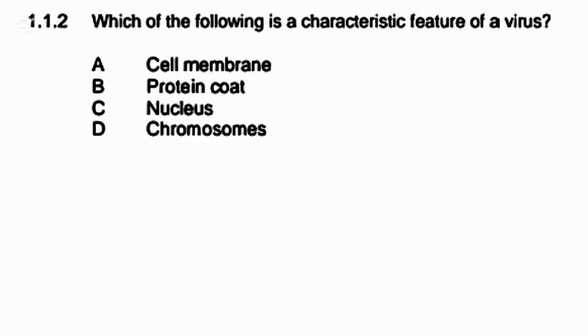Question 1.1.2. Which of the following is a characteristic feature of a virus? In short, viruses have a protein coat and genetic material, DNA or RNA, but no cell membrane, nucleus, or chromosomes. So, the answer is D, protein coat.